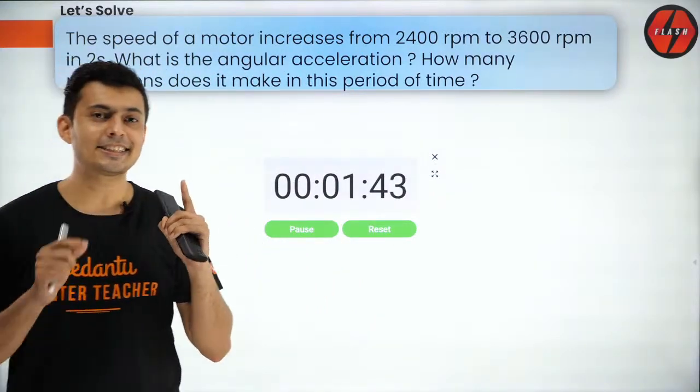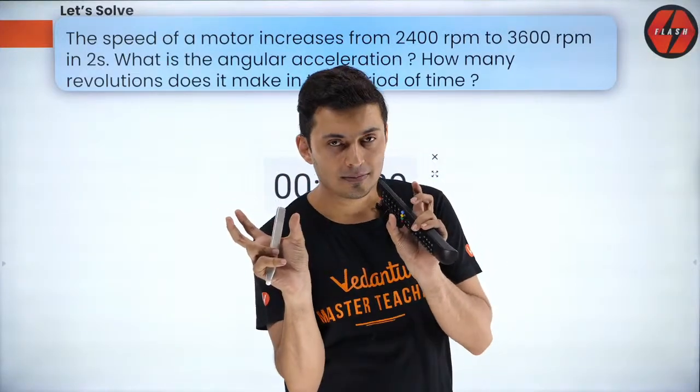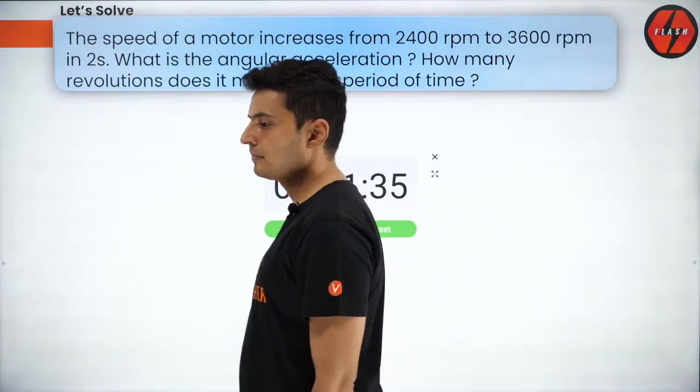Give me both the answers in one go. This is the alpha, comma. This is the revolutions.